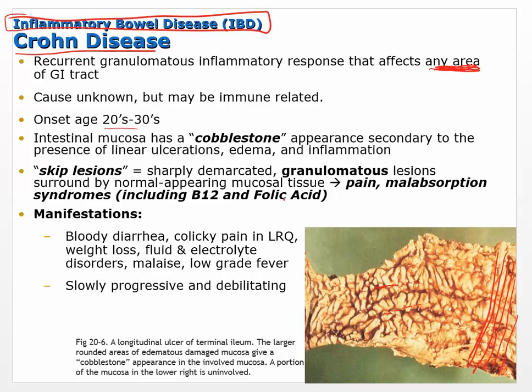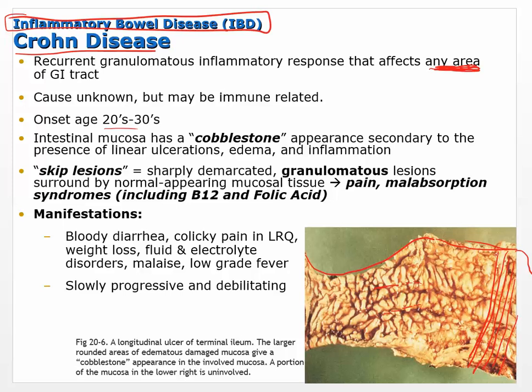And so what you see are something called skip lesions. So it's sharply demarcated granulomatous lesions surrounded by normal appearing mucosal tissue. So you see the lesion that's taking place in this area, and then it becomes relatively normal after that. And then you'll see another one where it kind of does the same thing, okay, a little bit later on. So skip lesions.